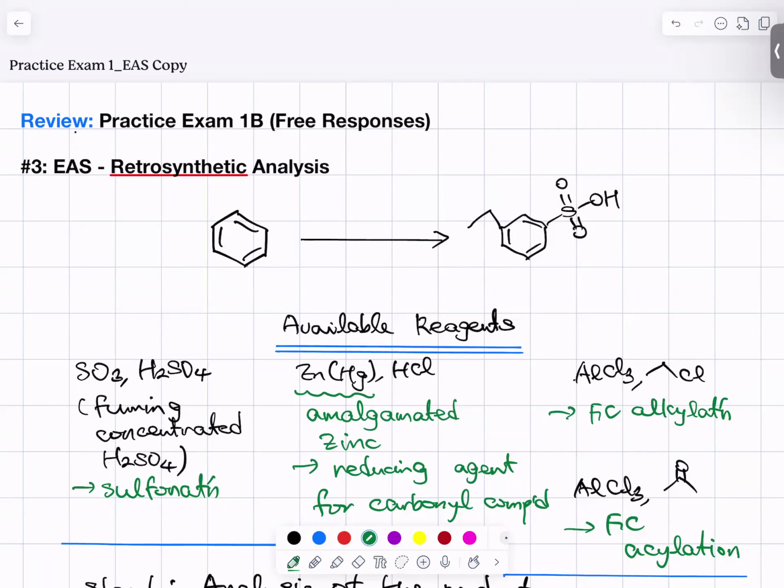Next, we have aluminum chloride. Aluminum chloride, this is a catalyst. Aluminum chloride or iron(III) chloride is needed as a catalyst for Friedel-Crafts alkylation or acylation. So we have ethyl chloride, chloroethane. The ethyl group is added to a benzene ring by alkylation.